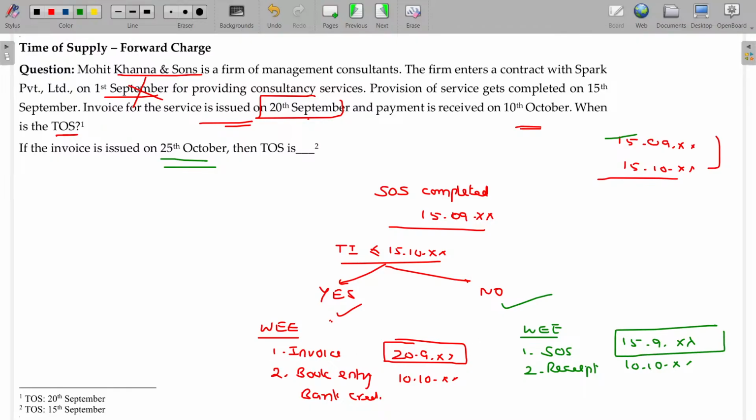So, in case of supply of services, two items are there. One is whether he issues the invoice within the stipulated date under section 31 or not. Section 31 says, from the completion of the supply of services, a 30-day limit is given. Within the 30 days, if you have issued, no problem. If it is not so, supply of service date will be taken rather than invoice date. So, the only difference is whether you are going to take the invoice date or the supply of service date. If you have not followed section 31, the invoice date is not taken. That's all.